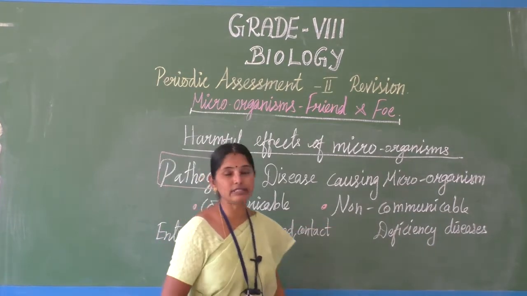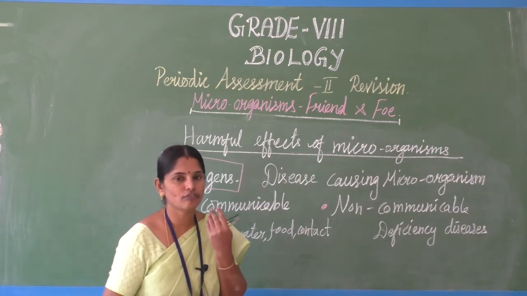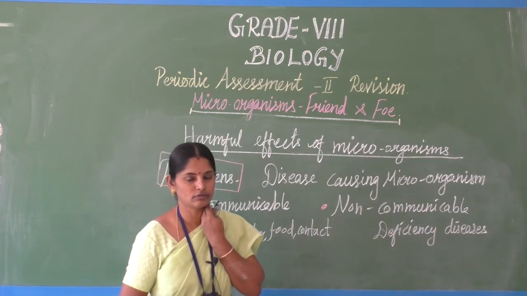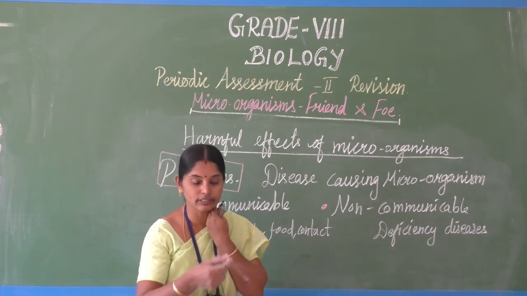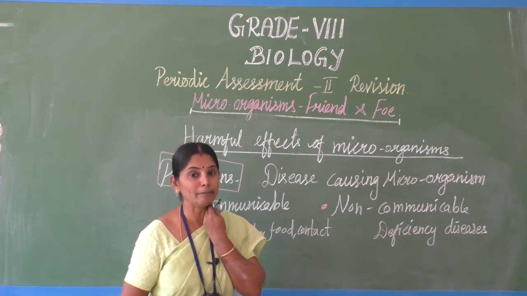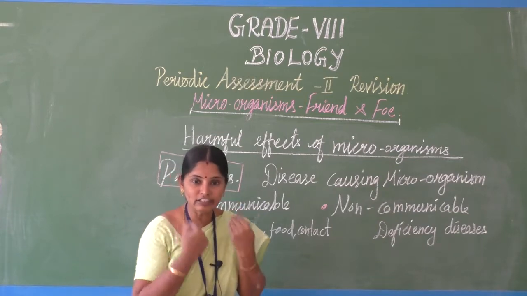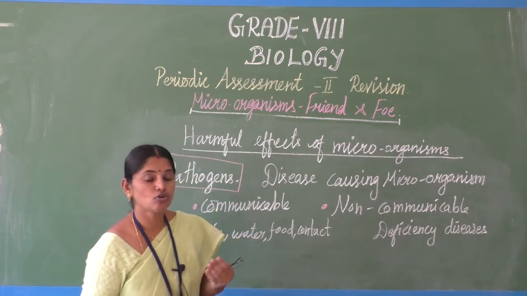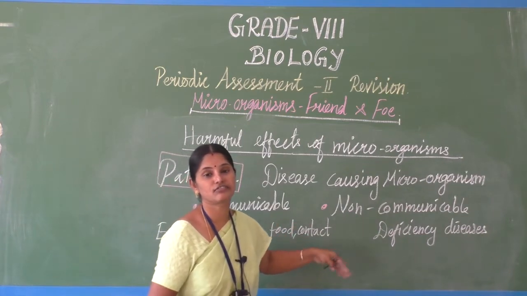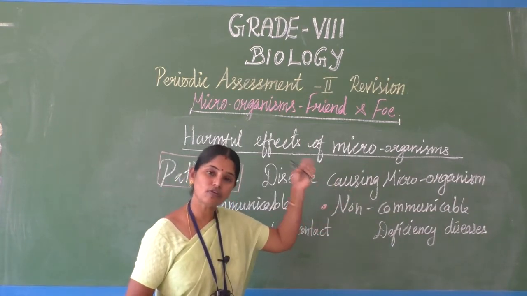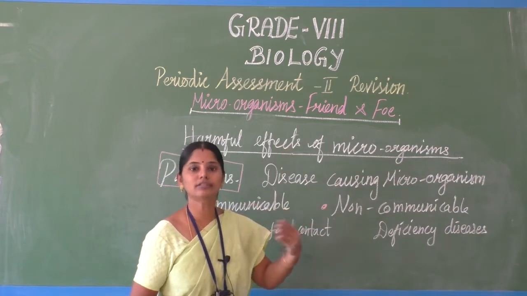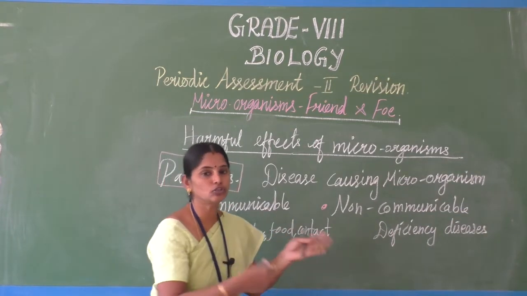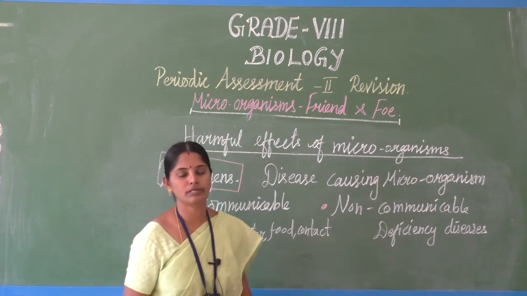And non-communicable disease, the deficiency disease. For example, if somebody has goiter because of deficiency of iodine in his food, or some iron deficiency, they may get anemic, heart disease, kidney disease may come. Those kinds of diseases, deficiency diseases, happen because of that person's food habit. He gets the disease, though it won't spread from that person to others. So it is a non-communicable disease.